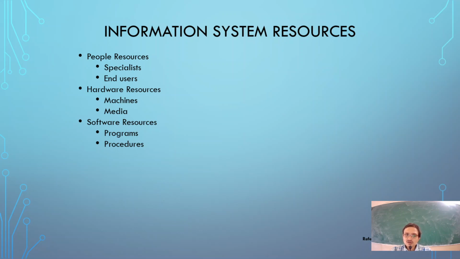It also involves certain applications, or apps, that are used for specific purposes to produce relevant information for certain stakeholders. Some of the policies or procedures related to software also come under these software resources.